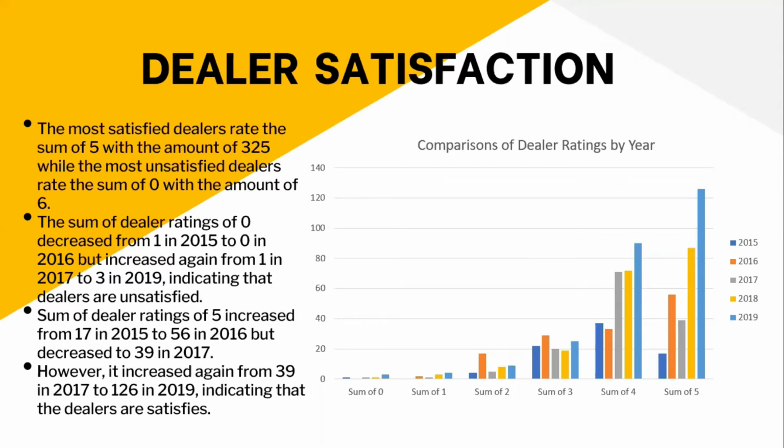The sum of dealer ratings of 0 decreased from 1 in 2015 to 0 in 2016, but increased again from 1 in 2017 to 3 in 2019. That indicates the dealers are unsatisfied. The sum of dealer ratings of 5 increased from 17 in 2015 to 56 in 2016, but decreased to 39 in 2017. However, it increased again from 39 in 2017 to 126 in 2019, which indicates that the dealers are satisfied.